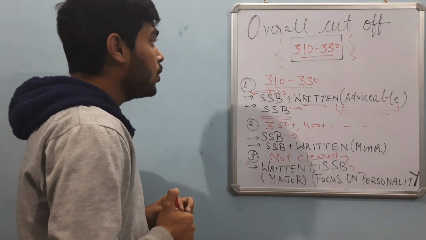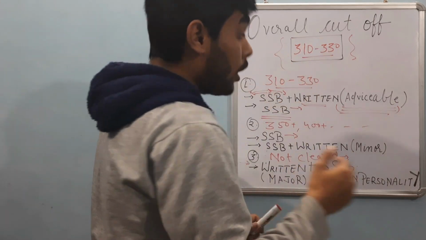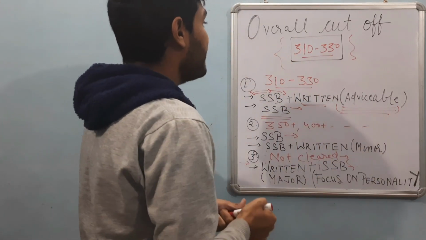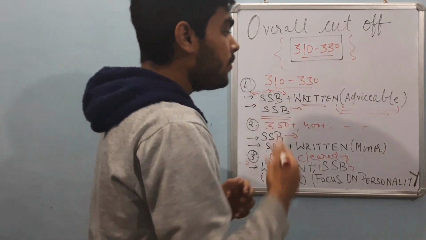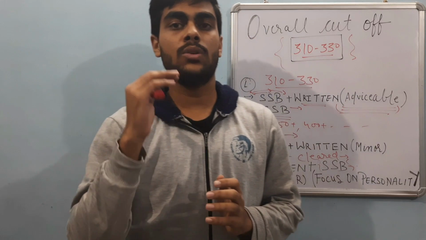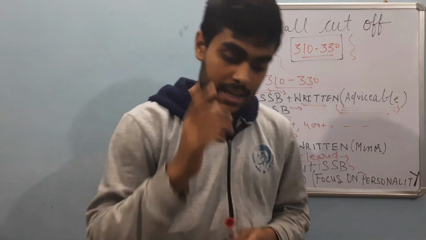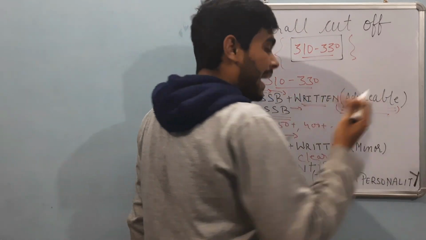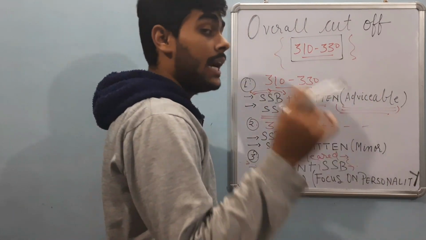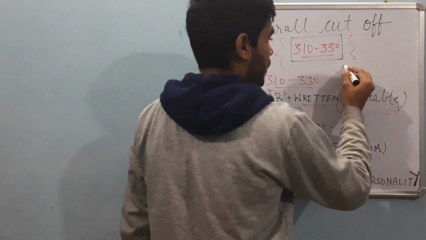So I have given you the full picture of the cutoff and what to do after getting marks in this range or above this range. In my further videos, I will try my best to give you videos which will help you in written as well as SSB. For the SSB part, I will give you my tips and tricks which helped me to clear stage 1 of SSB 3 times successfully.